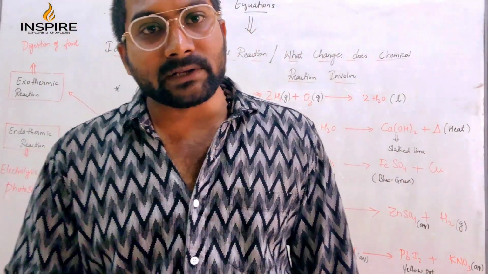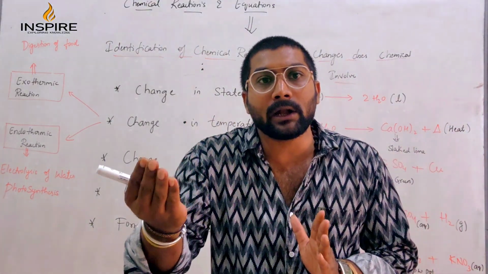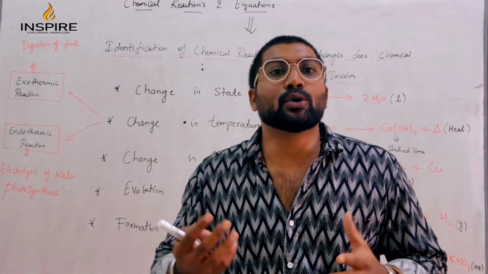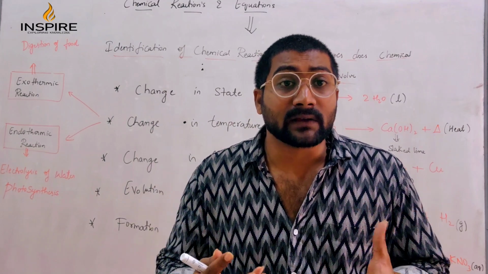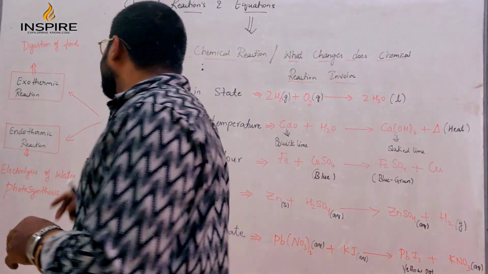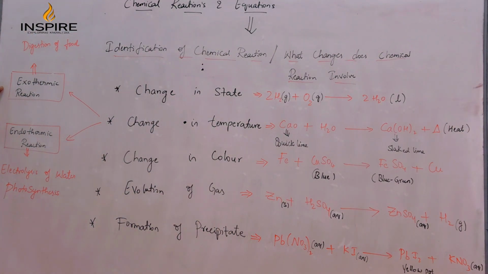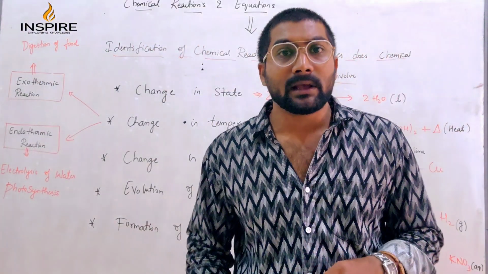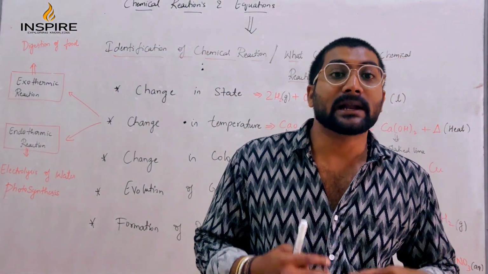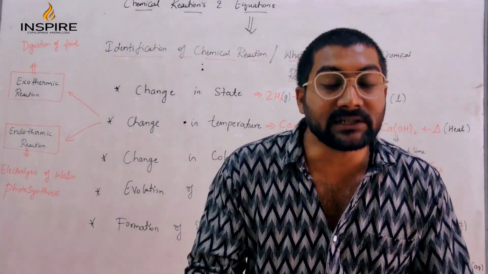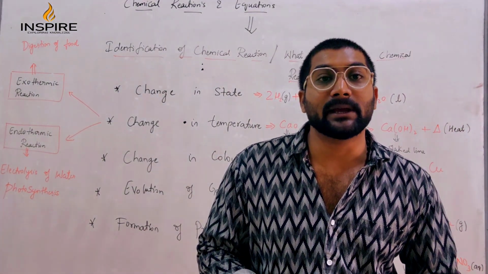Now in change of temperature, there are two terms. One is becoming hot and one is becoming cold. Becoming hot, what do you call it? Exothermic reaction. The reaction is very vigorous, happening instantly. So in change of temperature, there are two types of reaction: exothermic reaction and endothermic reaction. Now, what is an exothermic reaction? The exothermic reaction is nothing but the reaction in which heat is evolved or released. Such a reaction is called an exothermic reaction.